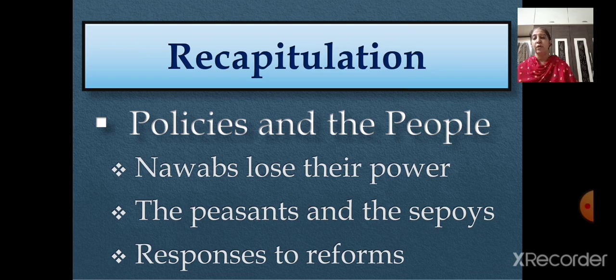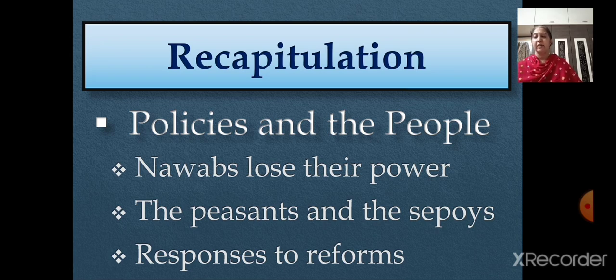And again, a new law was passed in the year 1856. What was the new law? Those who joined the company's army had to agree to serve overseas if required. Right? This is what we have learned. Then finally we saw the next topic, responses to reforms. In that we saw the British decided to reform Indian society. Laws were passed to stop the practice of sati. They even encouraged the remarriage of widows. And the English language was actively promoted there.